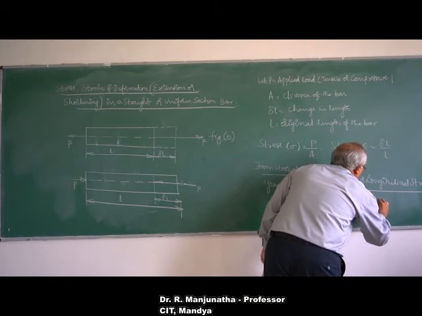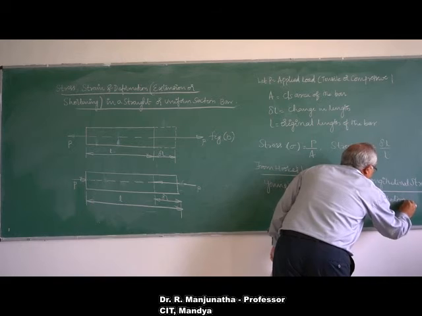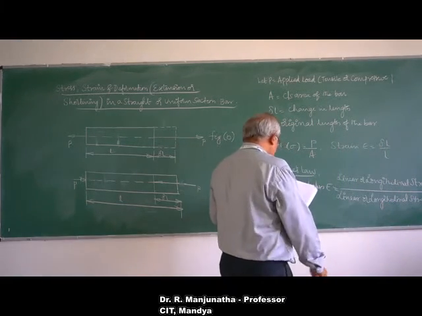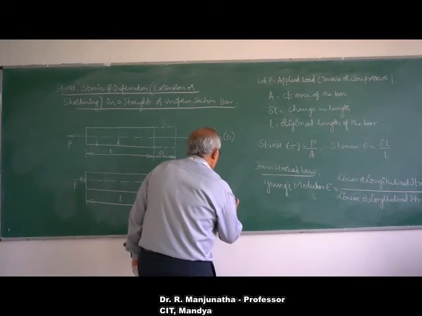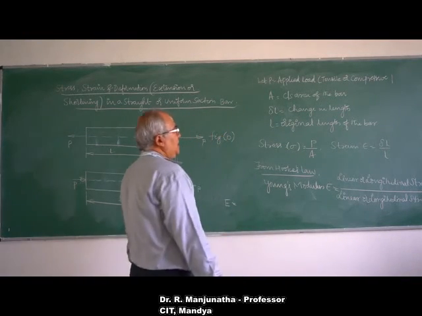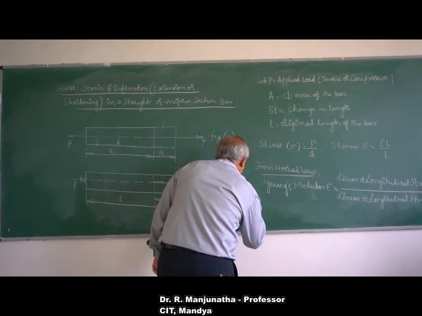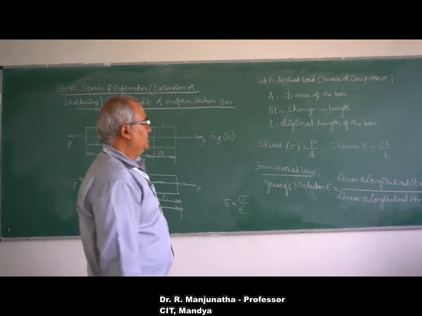In other words, E is equal to linear stress, that is sigma, divided by linear strain, which is epsilon.